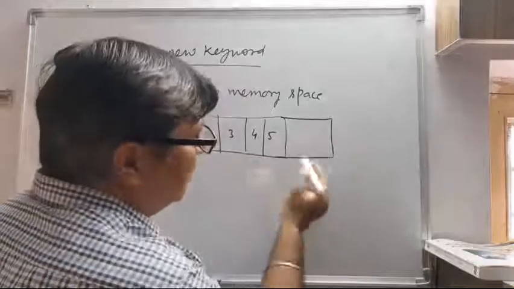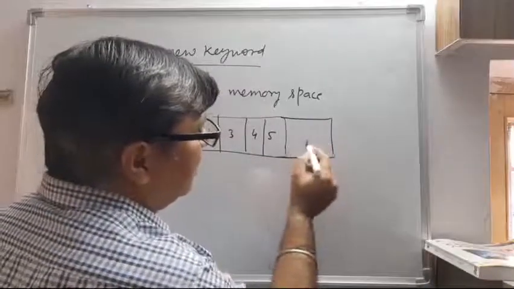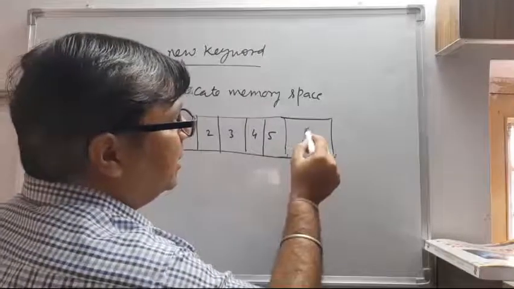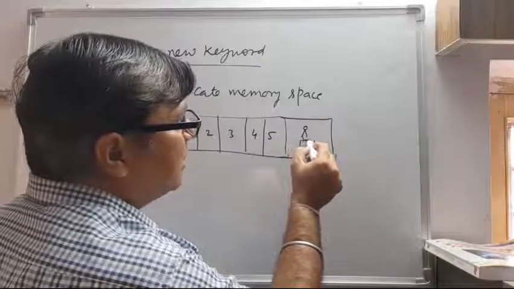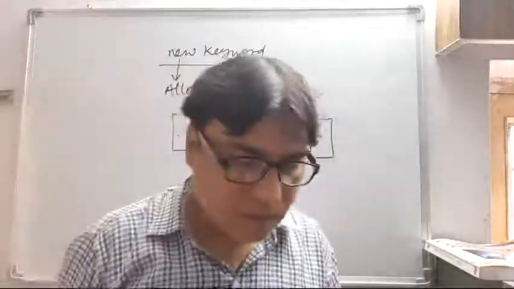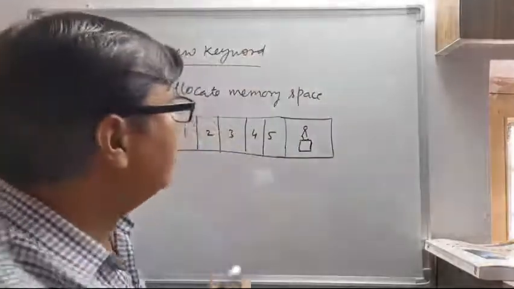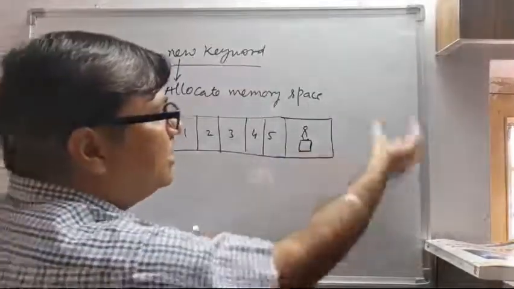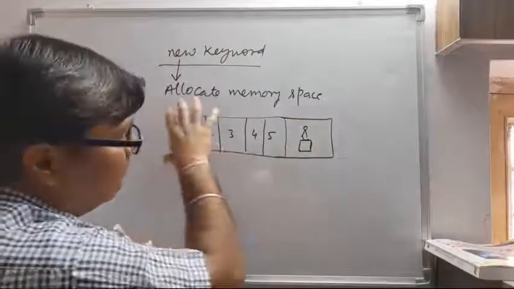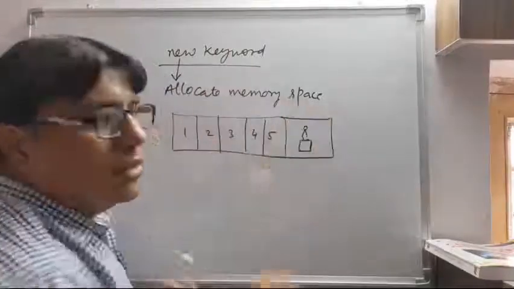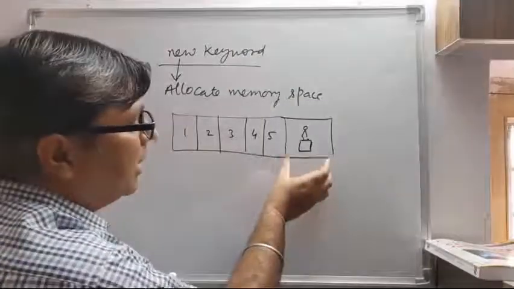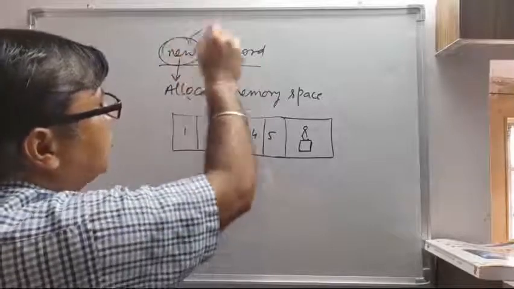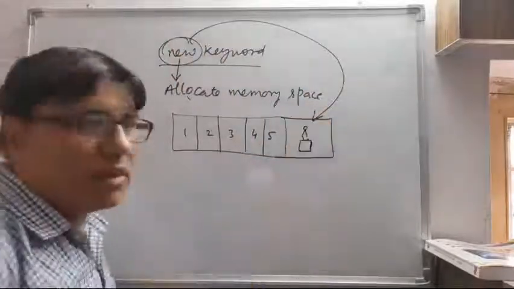After vacating the space, we put a chair here for the new student to come, and the new student will sit on this chair and work on this table. So what are we doing? We are allocating a free space in the computer memory so that a new student can come. Similarly, if we have some array in the list, we have to create a new space, and this new keyword is used to create the new space in the memory.